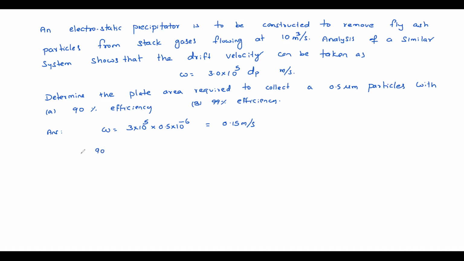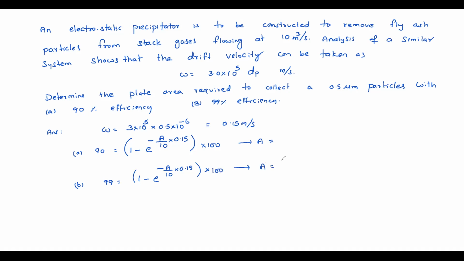So 90 equal to 1 minus e power minus A by Q. We need to find A. Q is 10 into drift velocity 0.15 into 100. So this gives us the area of plate. Similarly, 99% equal to 1 minus e power minus A by 10 into 0.15 into 100. From this, A equal to how much?